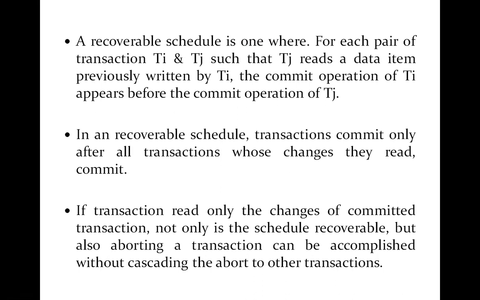Suppose we have two transactions T1 and T2, and the transaction T2 is going to overwrite a value of a particular object A that is already modified by transaction T1, and transaction T1 is still in progress. While it is in progress, T2 overwrites certain values on the object A. And while T1 is in progress, it is going to abort.